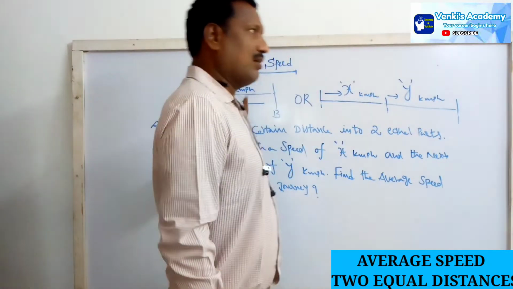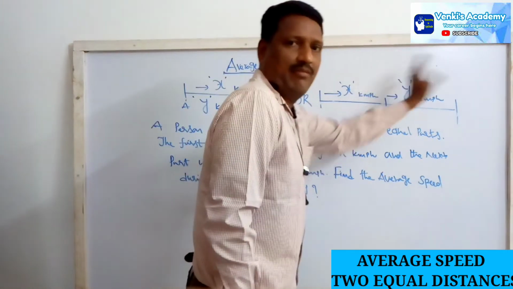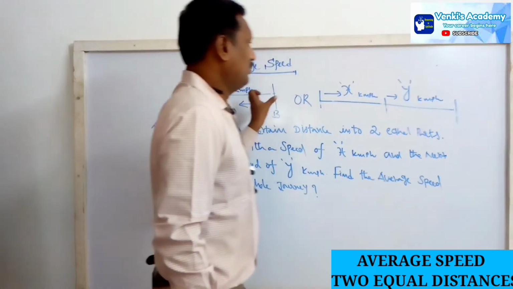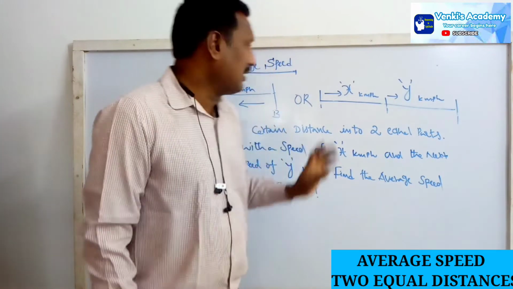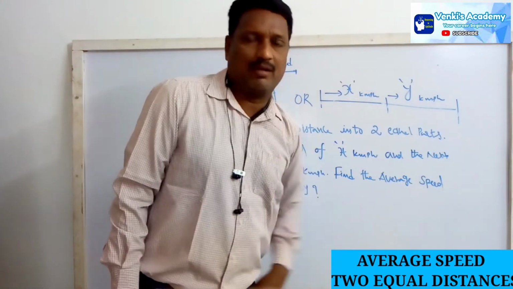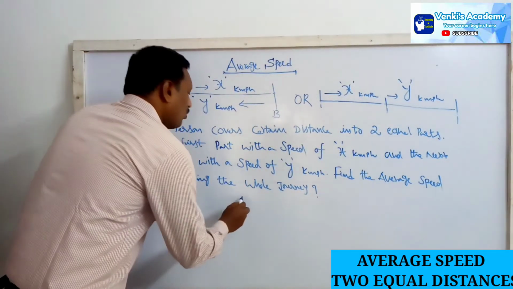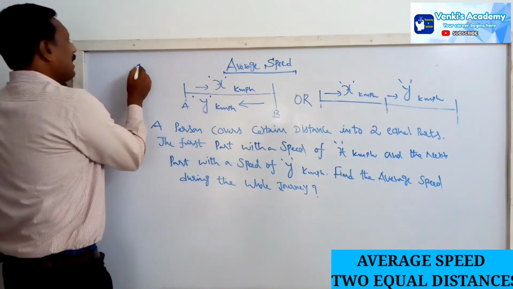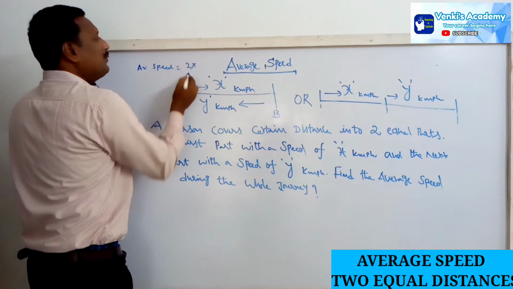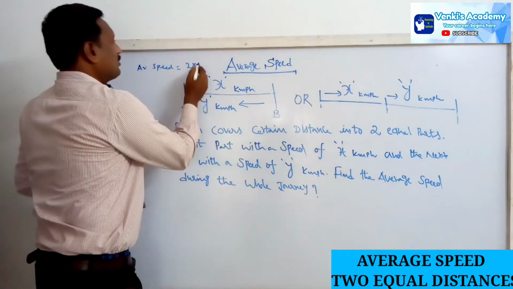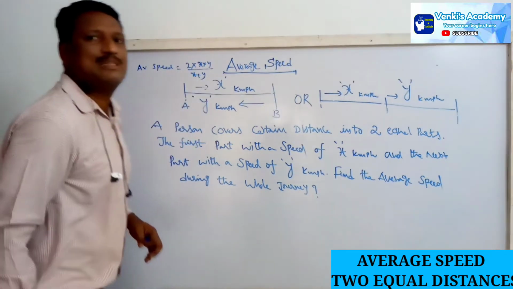This is the same concept. Here he has a return, but here he goes forward the same distance. So the only concept we need is that the two distances must be equal, whether it is a return or going forward, whatever it may be, both are the same. Here also we can use the formula to find the average speed. Average speed equals 2 into the product of the speeds by the sum of the speeds, so 2xy by x plus y.